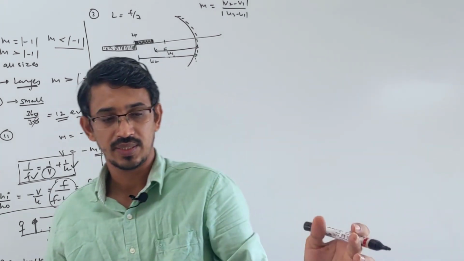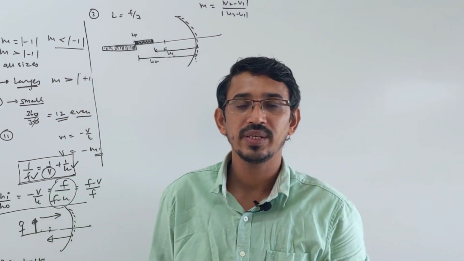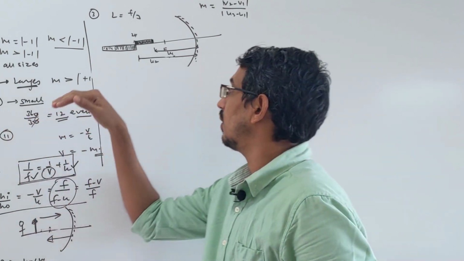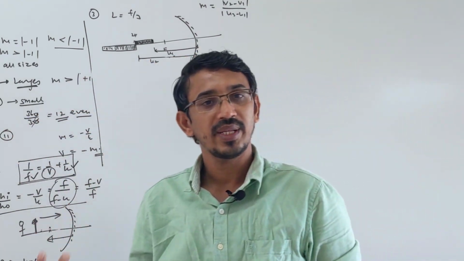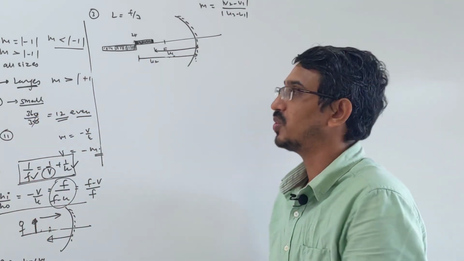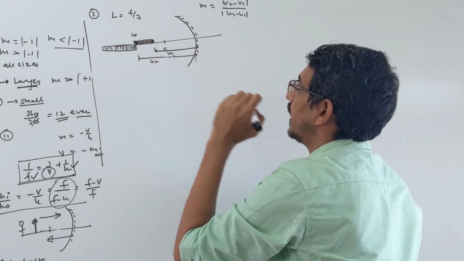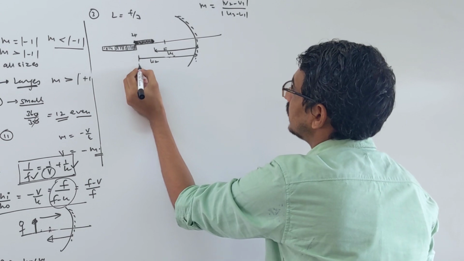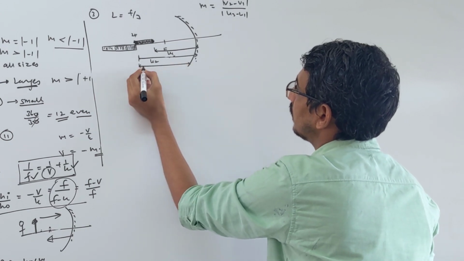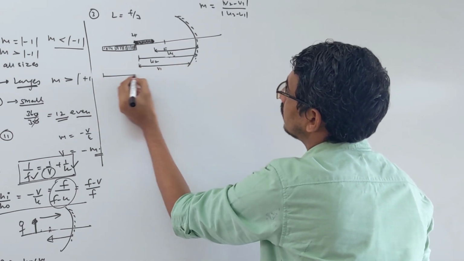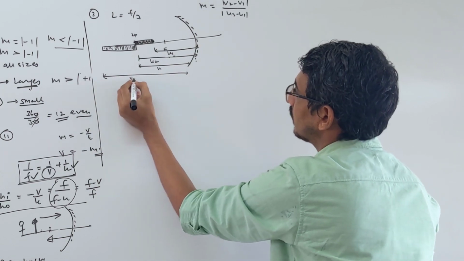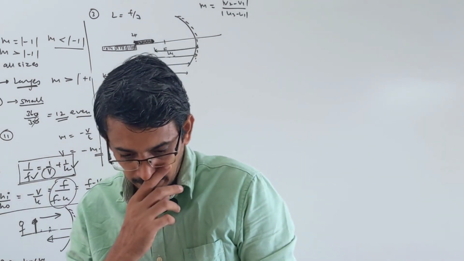The first and last points of the linear rod placed longitudinally, we calculate those as object distances. Suppose two point objects are placed, one here and one here. Same way we have to find the image distances, that is v1 and v2. So these we have to calculate now.